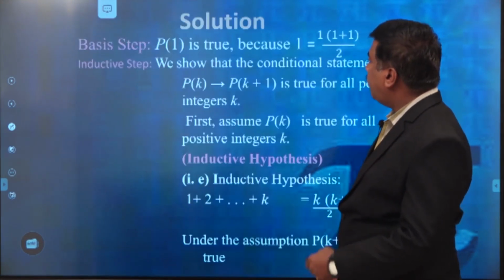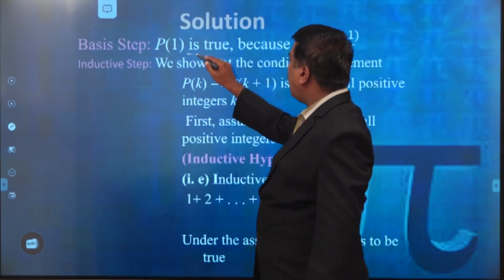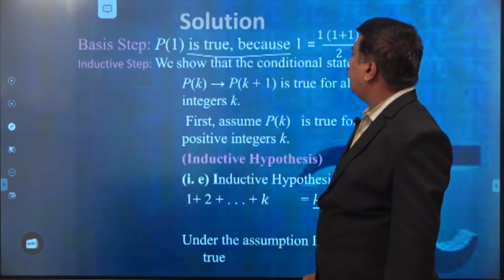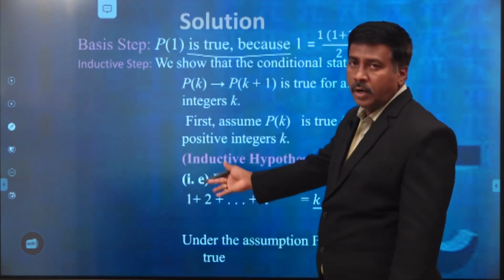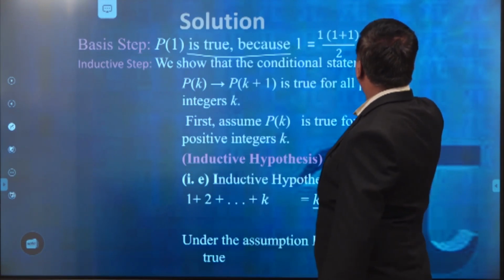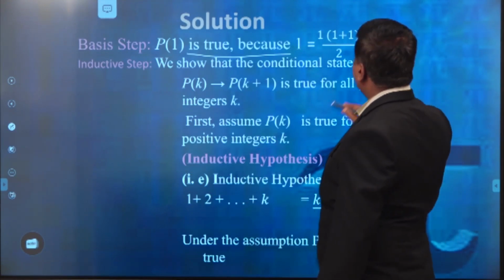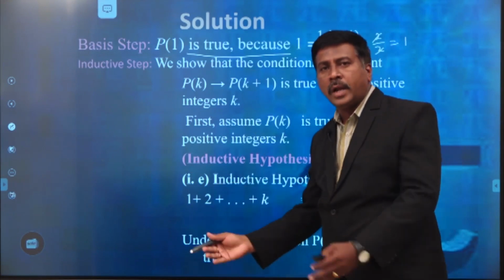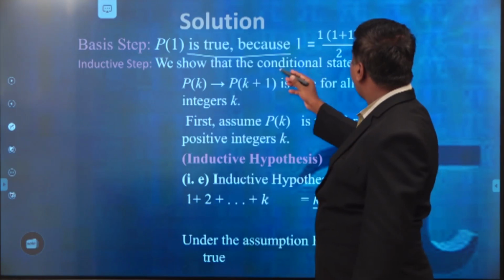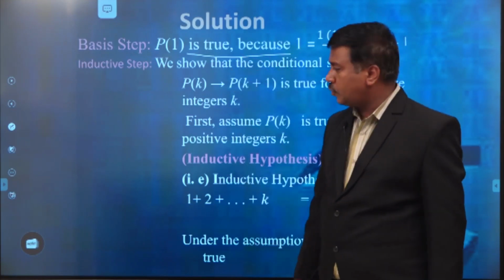That means the basis step: P of 1 is true because here 1 is equal to 1 into (1 plus 1) by 2, that we already did. Then 1 is equal to 2 by 2, that is equal to 1. So the left hand side is equal to 1 and the right hand side is also equal to 1. Therefore, in the case of P of 1, the given statement is true.